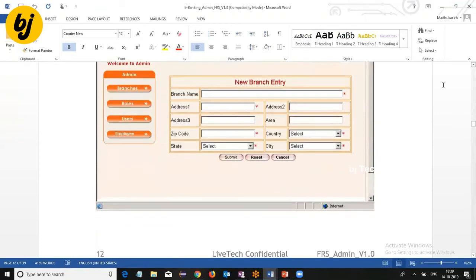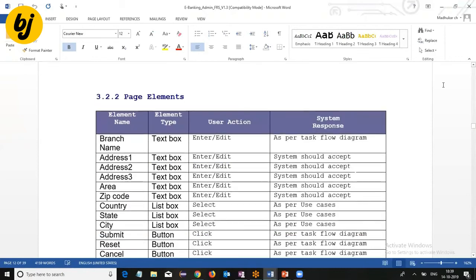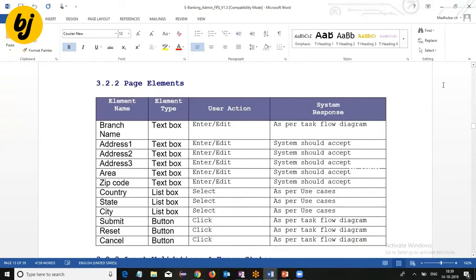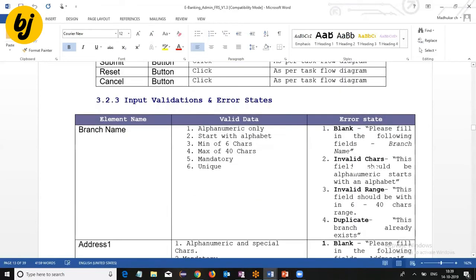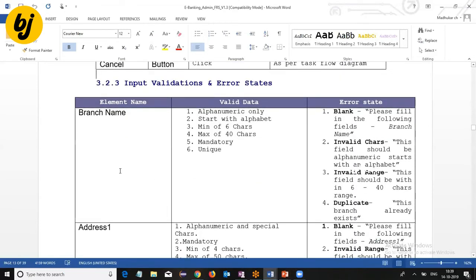Then in that screen, what components are there, the name of the elements, the type of element, what type of action or operation we can do on those components, and how it has to respond. Now suppose the branch name text box, and they said we can enter or edit, with the system response as per the task diagram. This kind of information is also given.